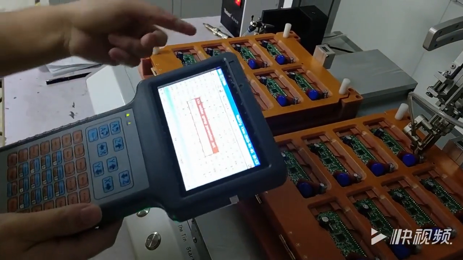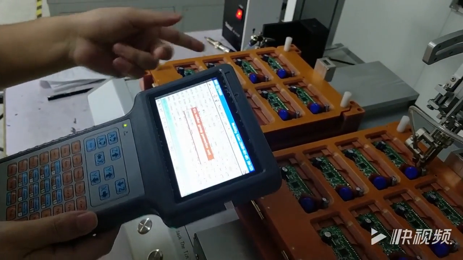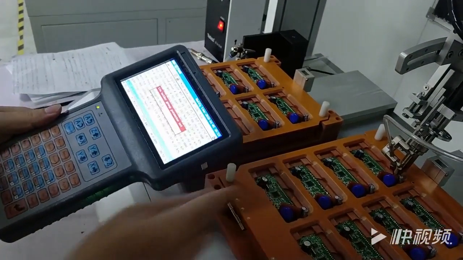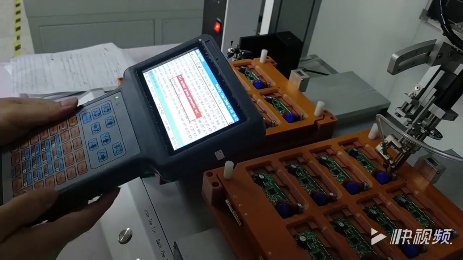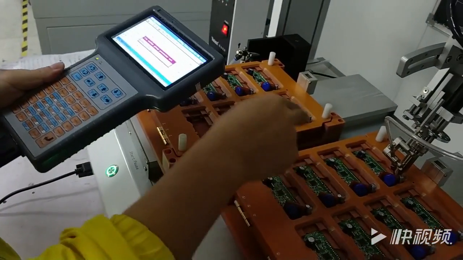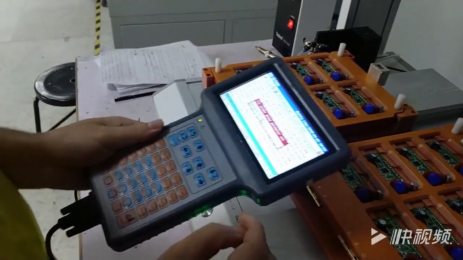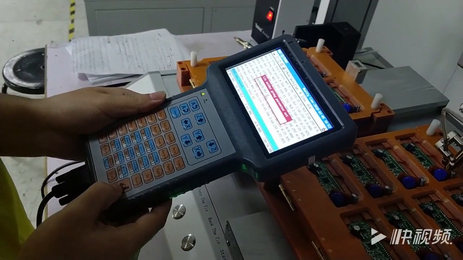Because the YE station drag soldering choose 1. So YR choose 1 group. The same soldering pad, you need to import the same group. Press enter.